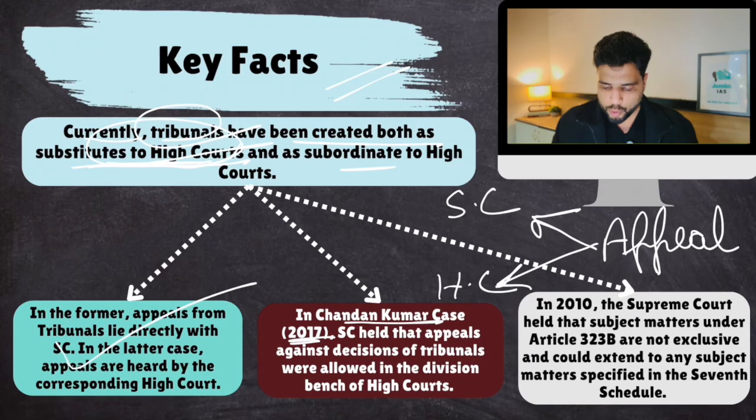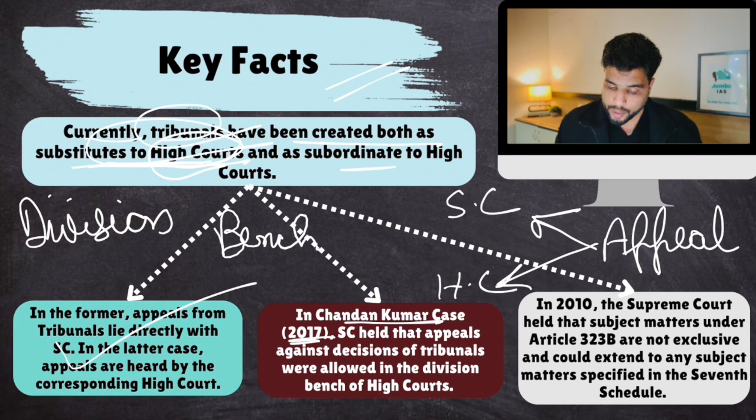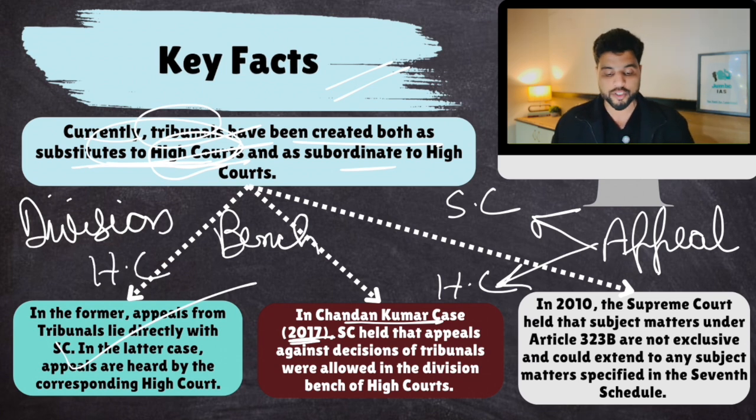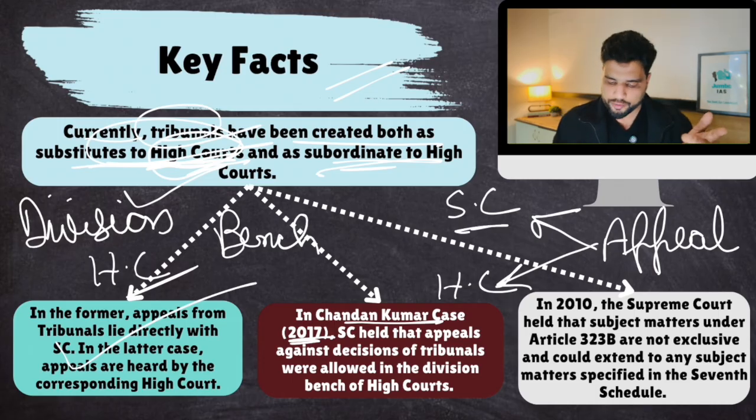But in 2017, in the Chandan Kumar case, the Supreme Court held that in case of those tribunals also which were established as substitutes to high courts, the appeal will first lie with the division bench of the High Court only. So the appeal won't go directly to the Supreme Court, it will first go to the division bench of the High Court. Now, what is a division bench? Well, more than one judge bench, so mostly it is a 3-judge bench. Generally, for subordinate judiciary, the appeal lies with a single judge bench of the High Court. But for those tribunals which earlier could appeal to the Supreme Court, they will first go to the division bench of the High Court and then to the Supreme Court, as the next appeal.